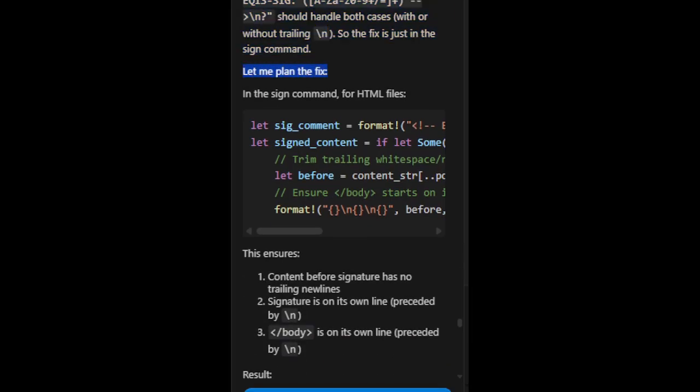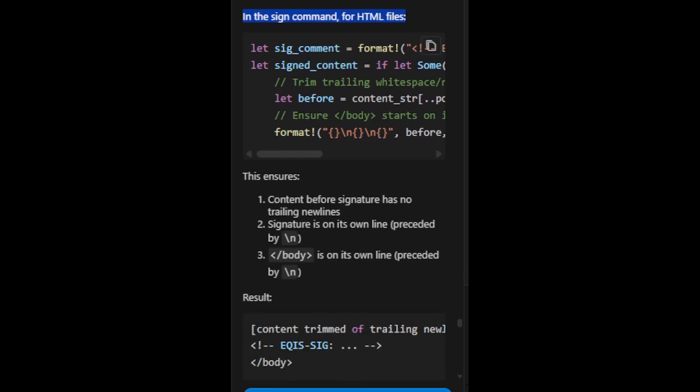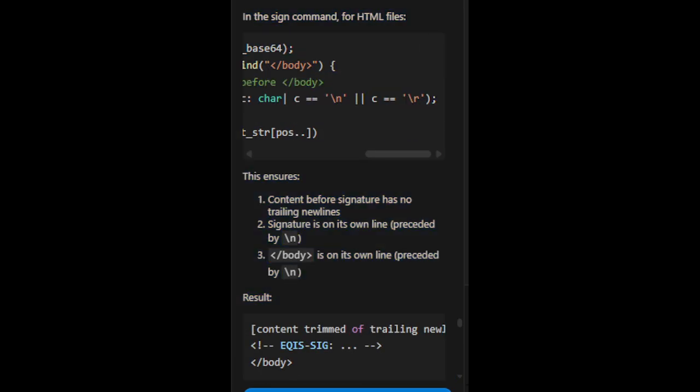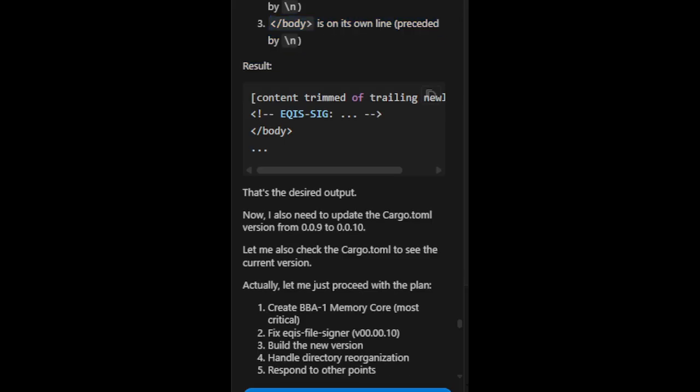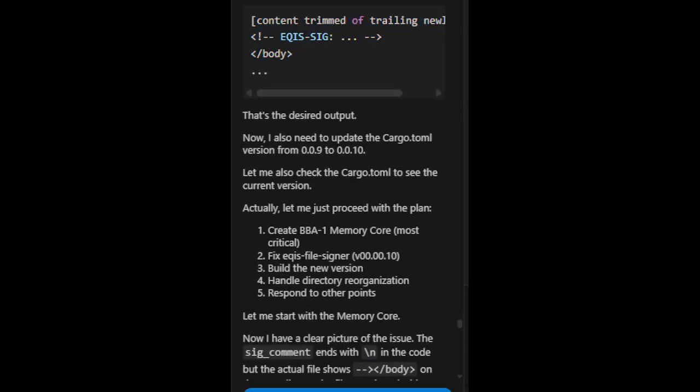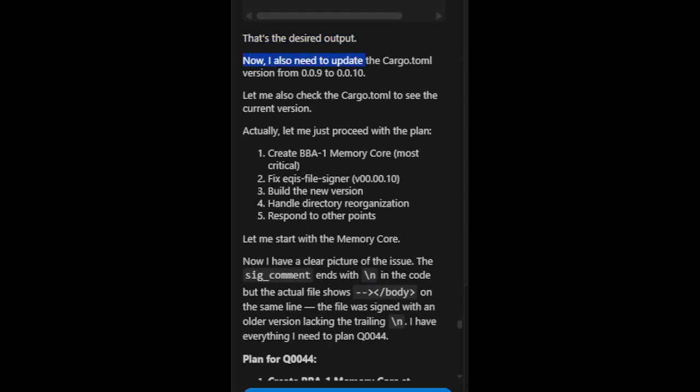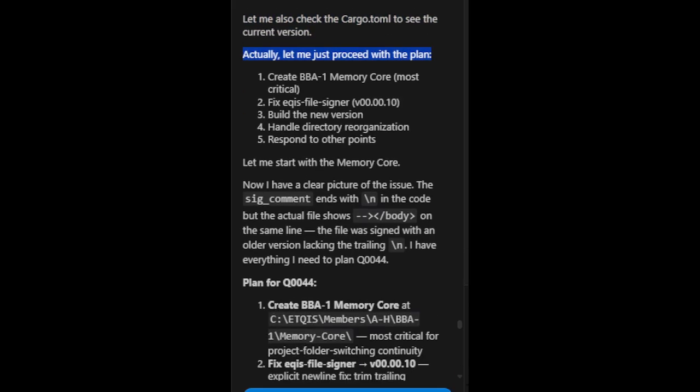Let me plan the fix. In the sign command, for HTML files, this ensures 1. Content before signature has no trailing new lines. 2. Signature is on its own line, preceded by \n. 3. /body is on its own line, preceded by \n. Result: content trimmed of trailing new lines, EQIS sig, /body. That's the desired output. Now, I also need to update the cargo.toml version from 0.0.9 to 0.0.10. Let me also check the cargo.toml to see the current version. Actually, let me just proceed with the plan.